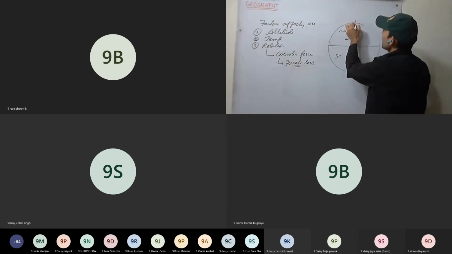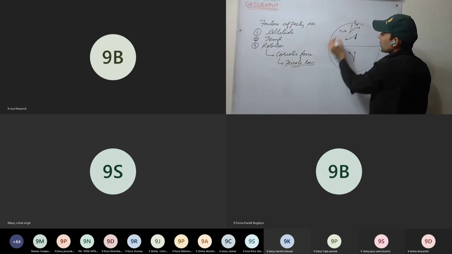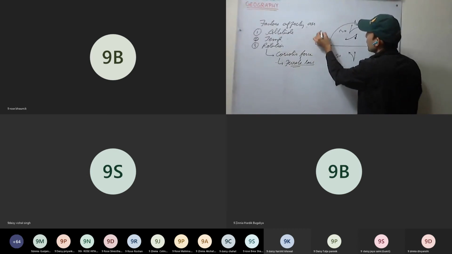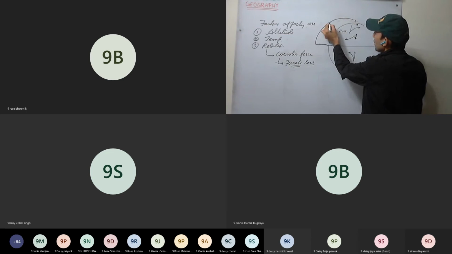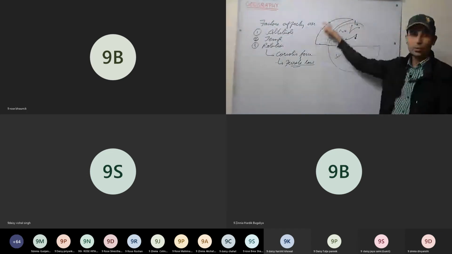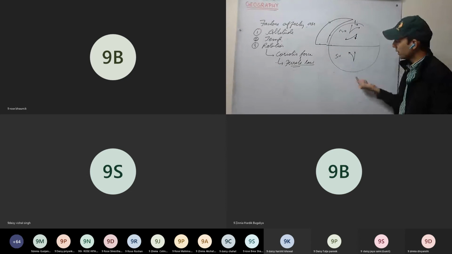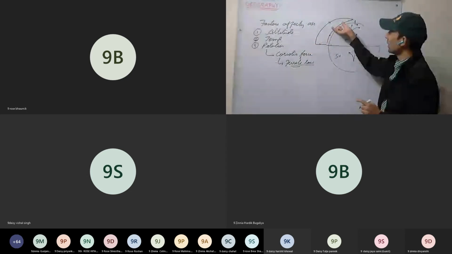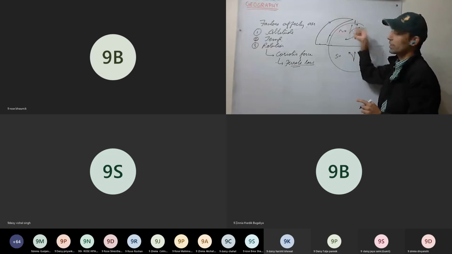See here, we have discussed this is high pressure, here we have low pressure. So wind rises, moves towards the pole, and then comes back towards the equator. This is how circulation was taking place, similarly in the southern hemisphere. But because of rotation, there is a little bit of variation in this.